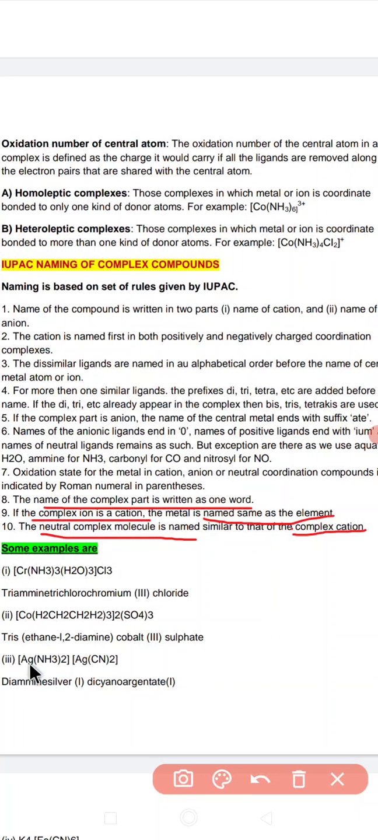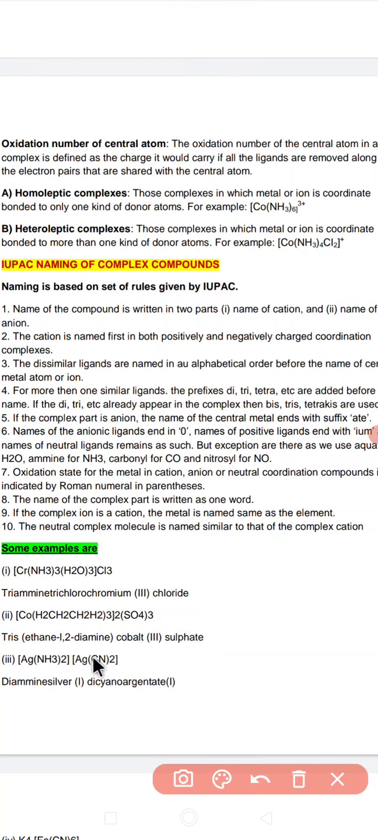Next complex you see, [Ag(NH3)2][Ag(CN)2]. So here we have diamminesilver as the cation, diamminesilver(I) and dicyanoargentate(I). So diamminesilver(I) and dicyanoargentate(I). That is how we name this type of compounds.